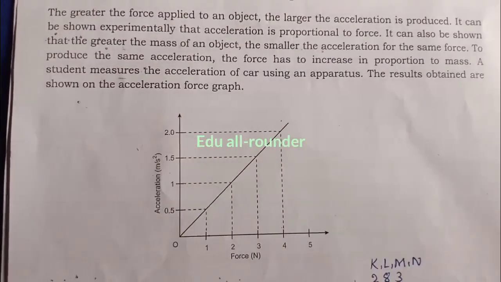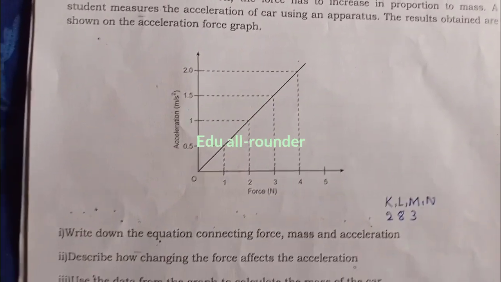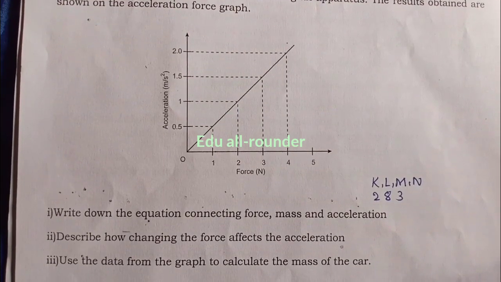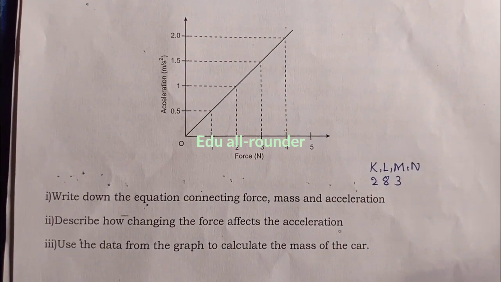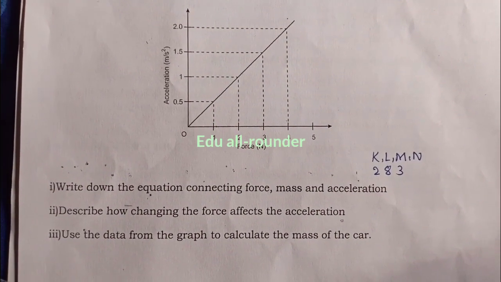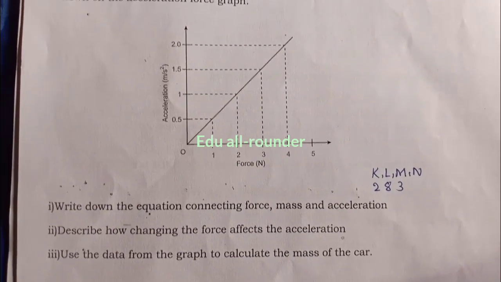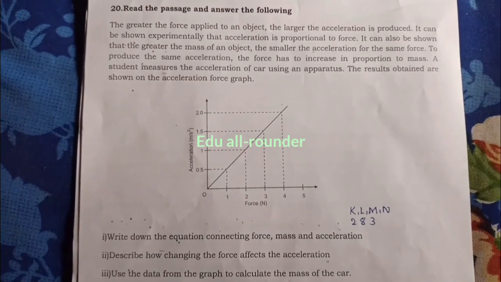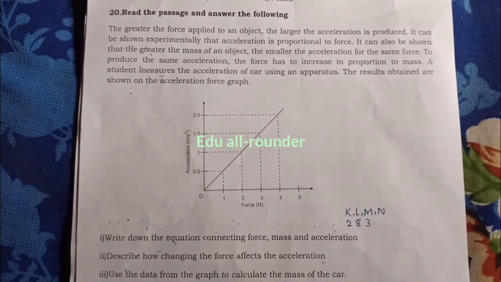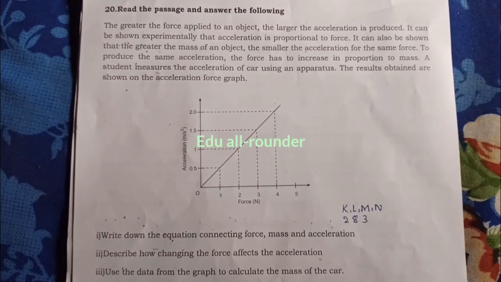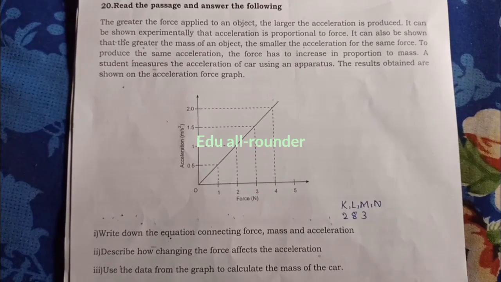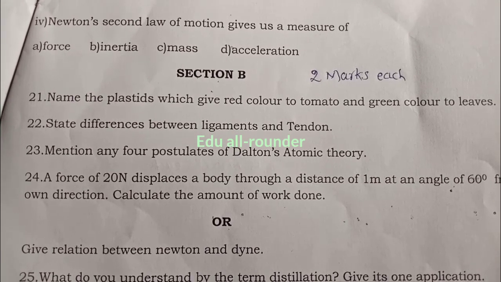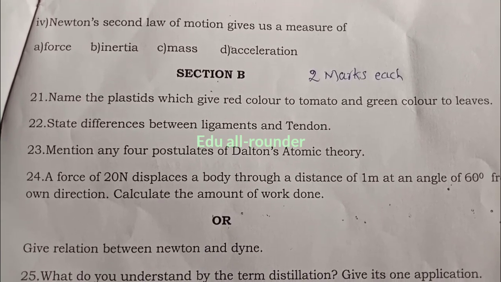Here one graph is given. Write down the equation connecting force, mass and acceleration. Describe how changing the force affects the acceleration. Use the data from the graph to calculate the mass of the car. Newton's second law of motion gives us a measure of force, inertia, mass, acceleration.